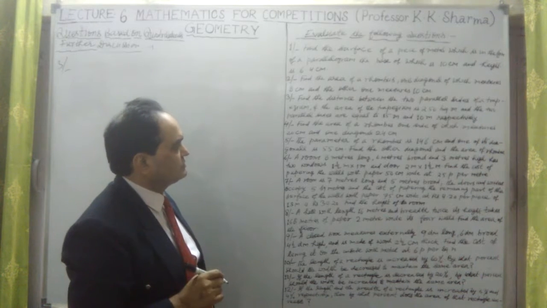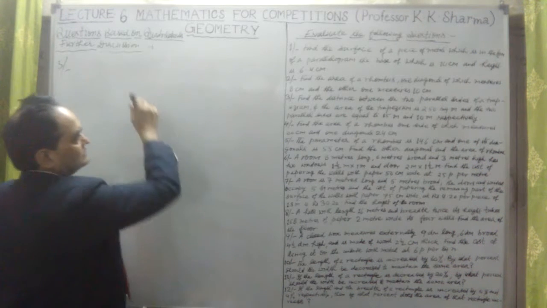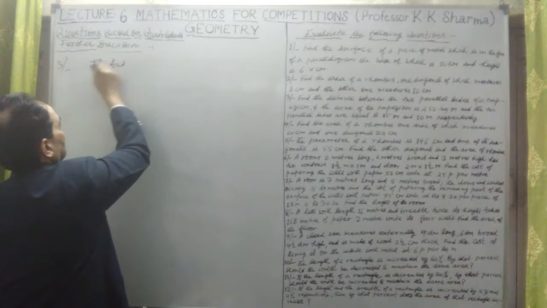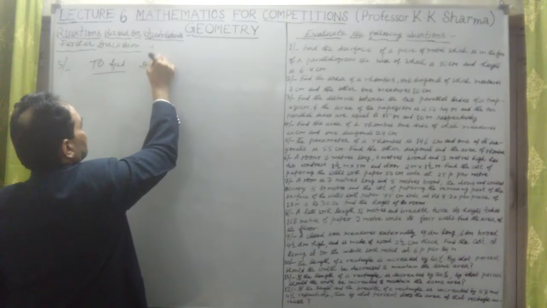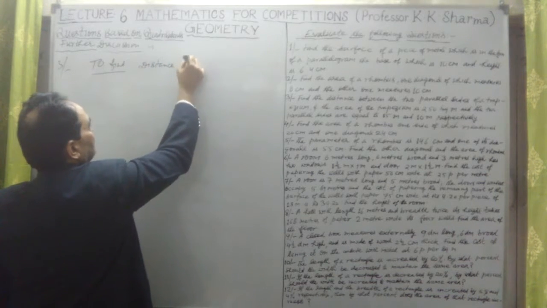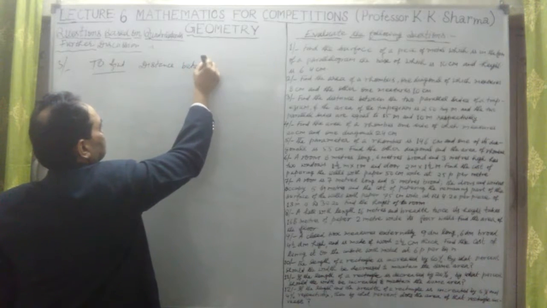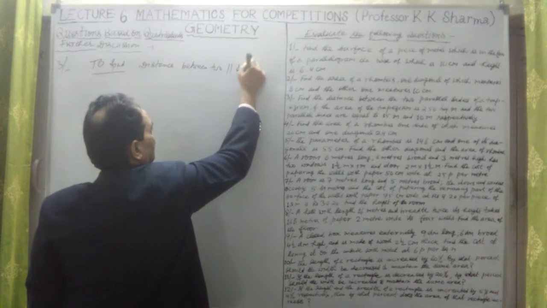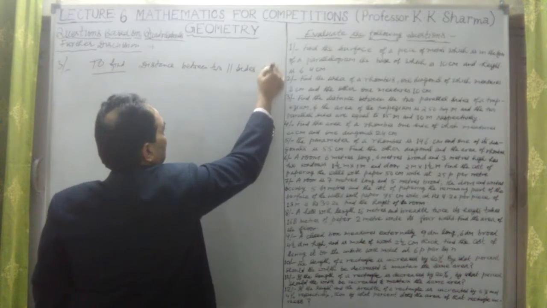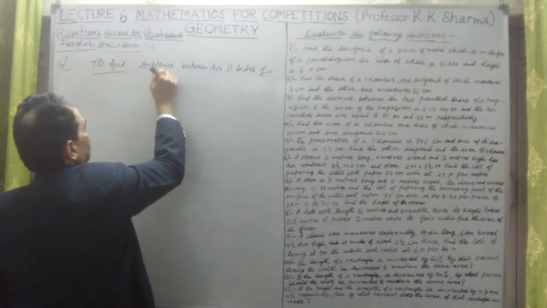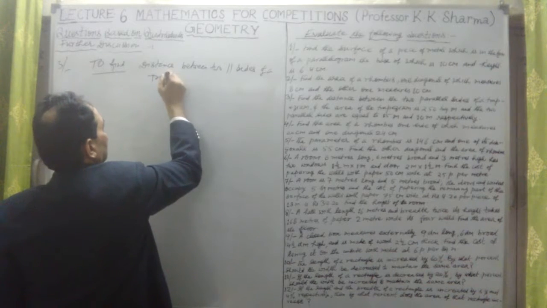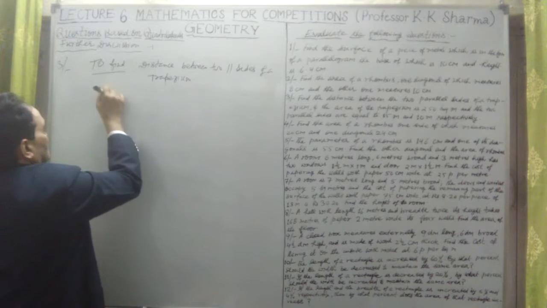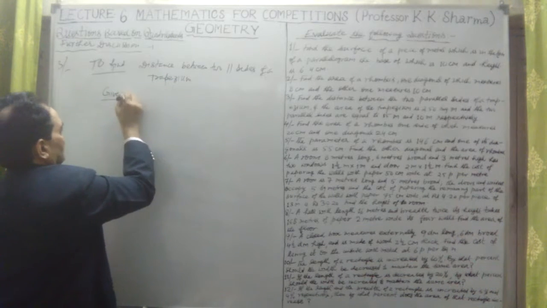Okay, area is given. So what is to find? To find the distance between the two parallel sides of a trapezium. This is required.